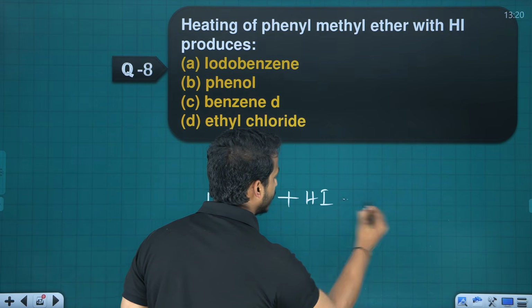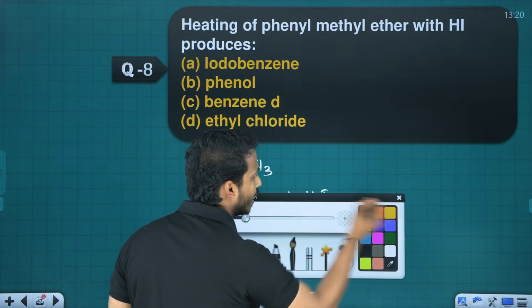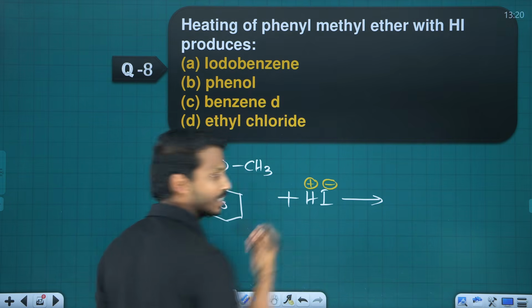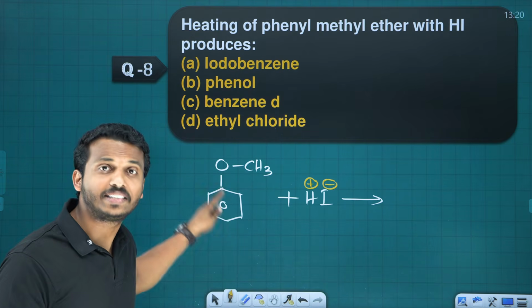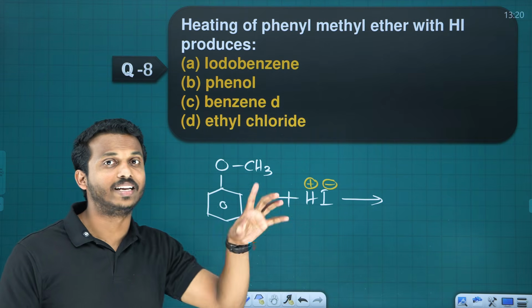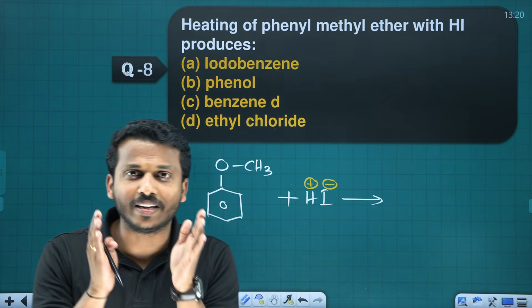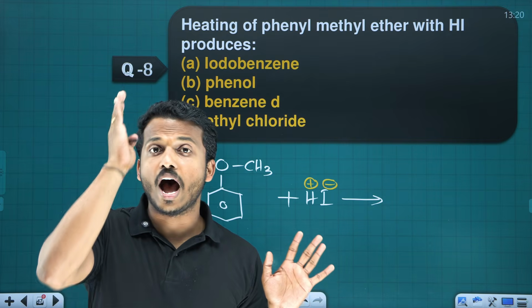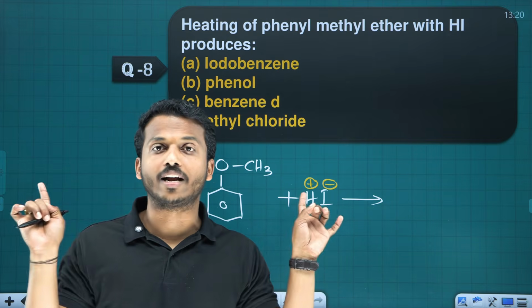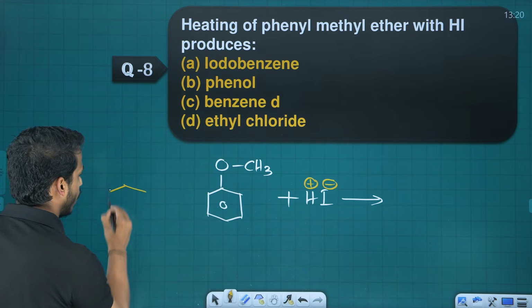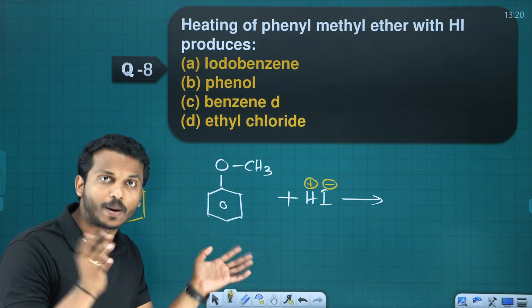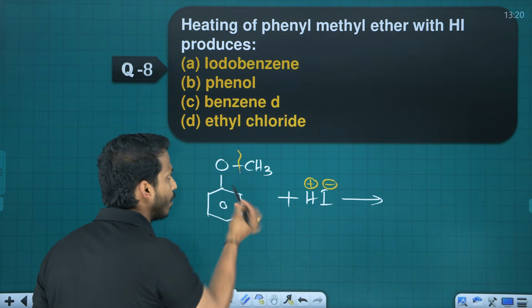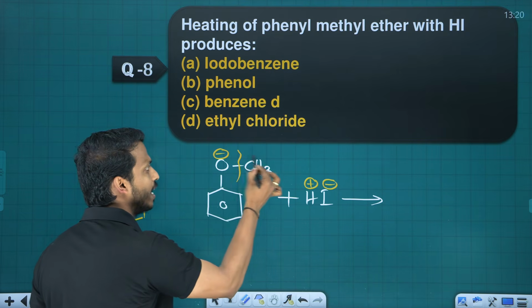Heating with HI. Hydrogen iodide contains H plus and I minus. Do you remember the ether bond breaking, dear? In aromatic ether, what is the condition? In aromatic ether, this is the condition. After breaking, we should get phenoxide ion. What is phenoxide ion? Benzene with O minus. After breaking, which bond breaks? We can break this one. So you get phenoxide and methyl.